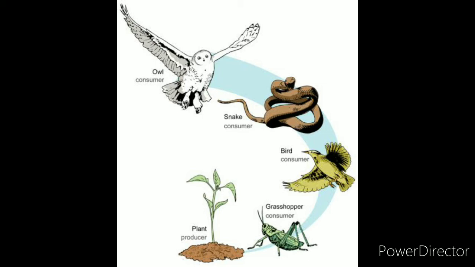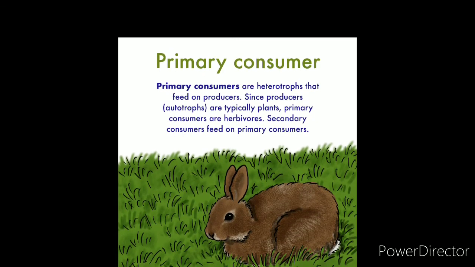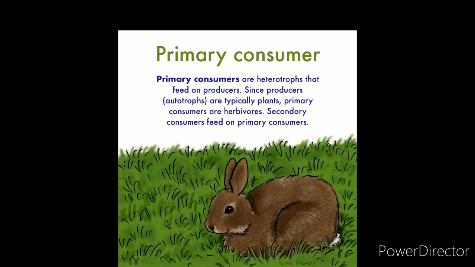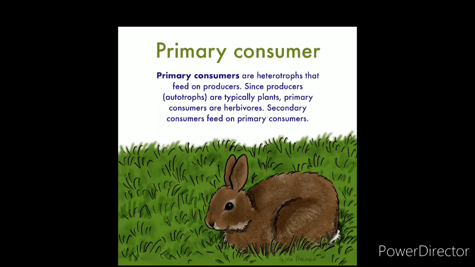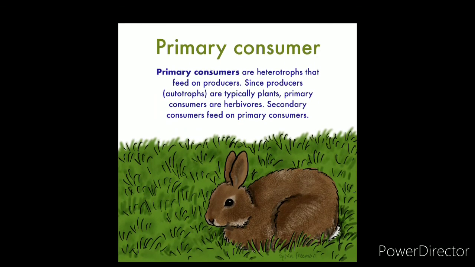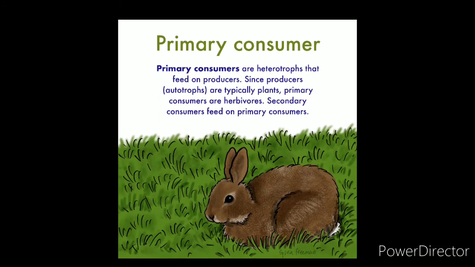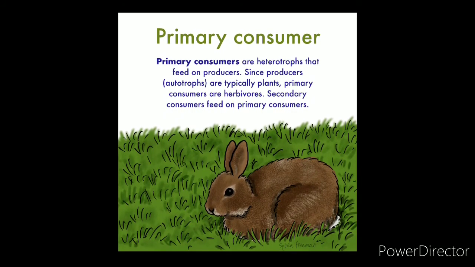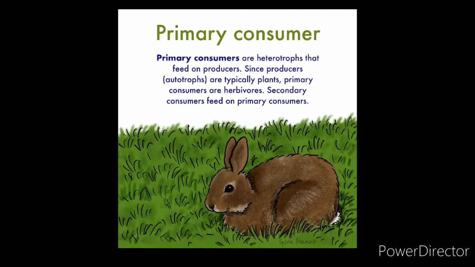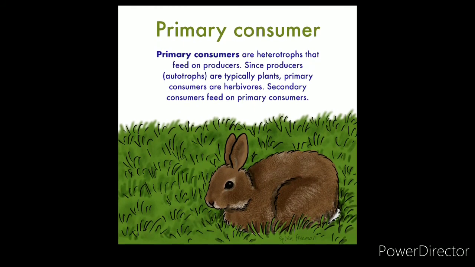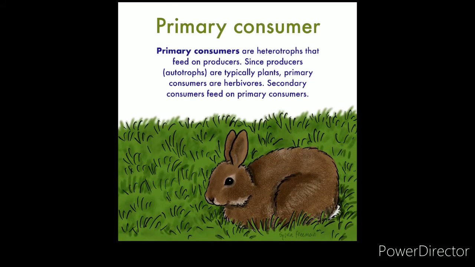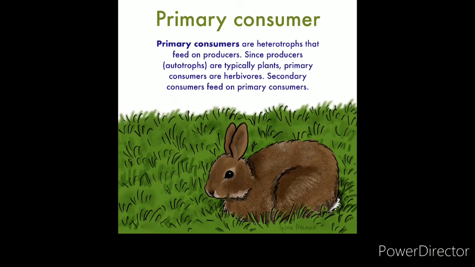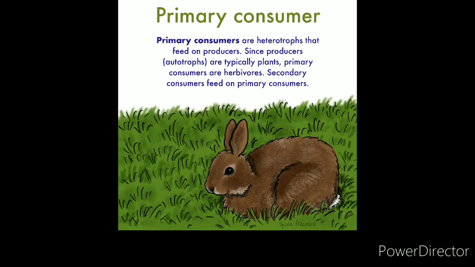So the first one is the primary consumer. The primary consumers are heterotrophs that feed on producers. Since producers are typically plants, primary consumers are herbivores. The later one is known as a secondary consumer. Secondary consumers feed on primary consumers. Examples of primary consumers include grasshoppers, rabbits, rats, etc.